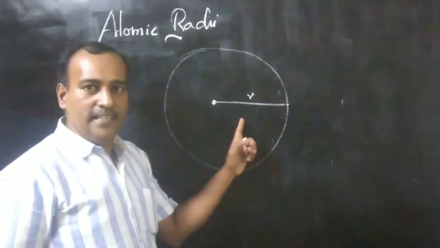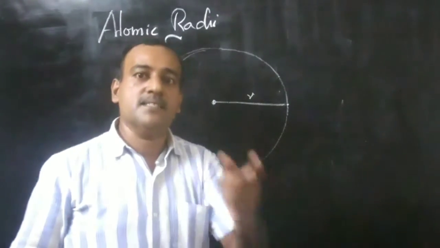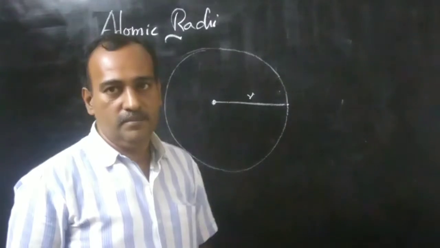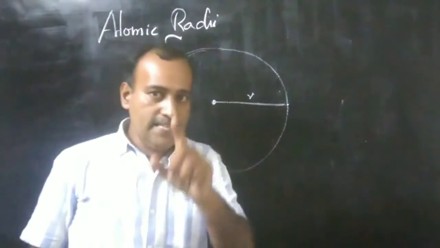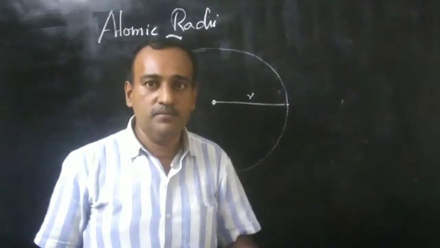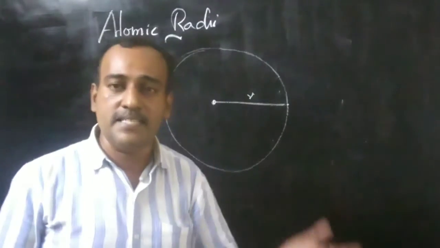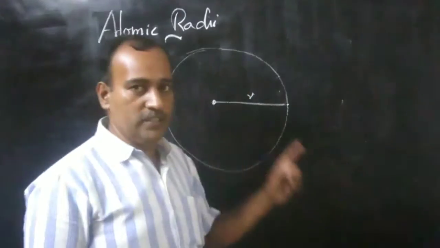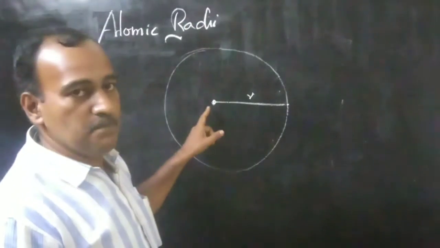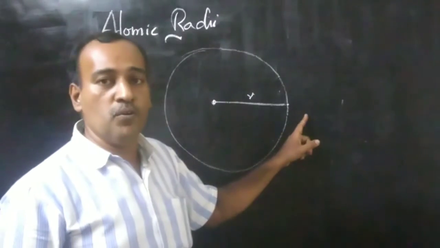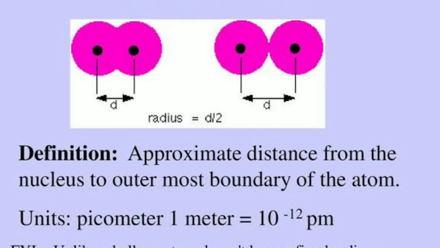Atomic radii is the important factor which describes the size of the atom, because we can tell the size of the atom only from the atomic radius value. Size of the atom plays an important role for the properties. Most of the properties of elements depend on the size of the atom. So it is a very important factor.